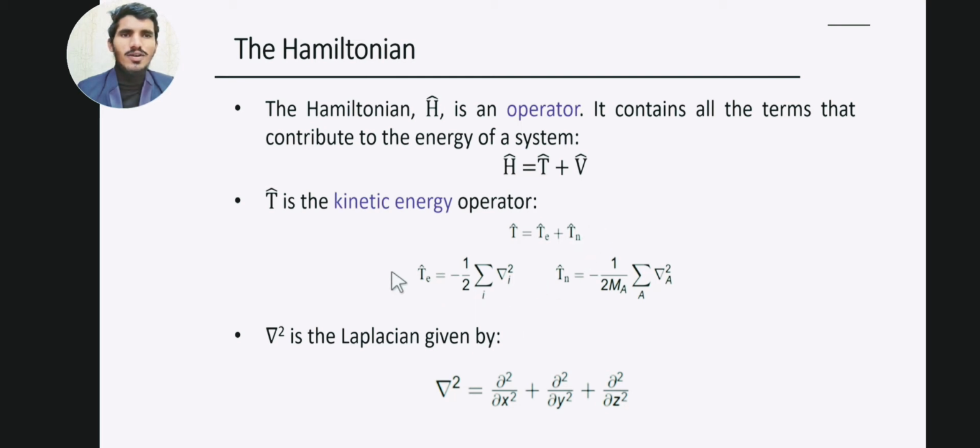This is the formula of the operator for kinetic energy of the electron, and this is the formula of the operator for kinetic energy of the nucleus. The sum of both of these gives the total kinetic energy, and the Hamiltonian operator is equal to total kinetic energy plus total potential energy. Here del squared is known as the Laplacian operator, and it has the value of del squared over del x squared plus del squared over del y squared plus del squared over del z squared.